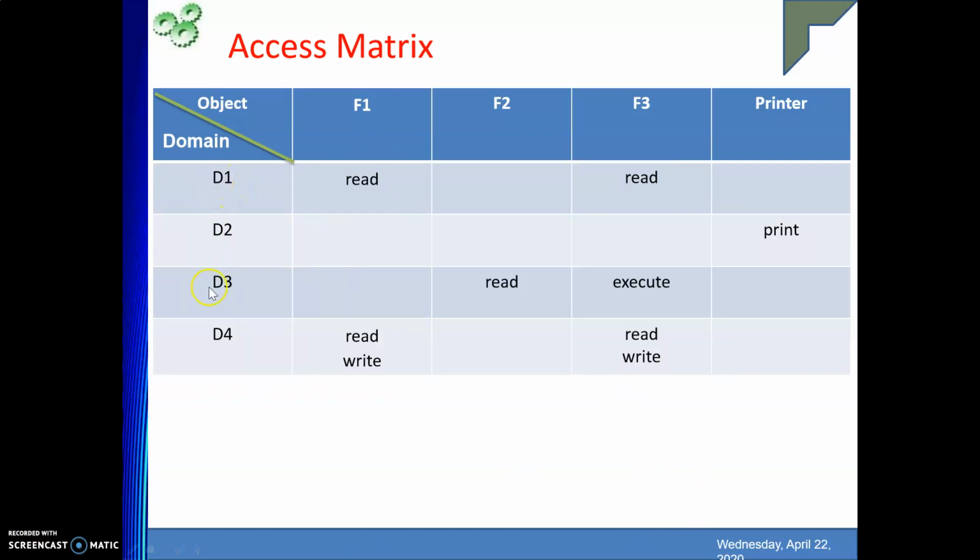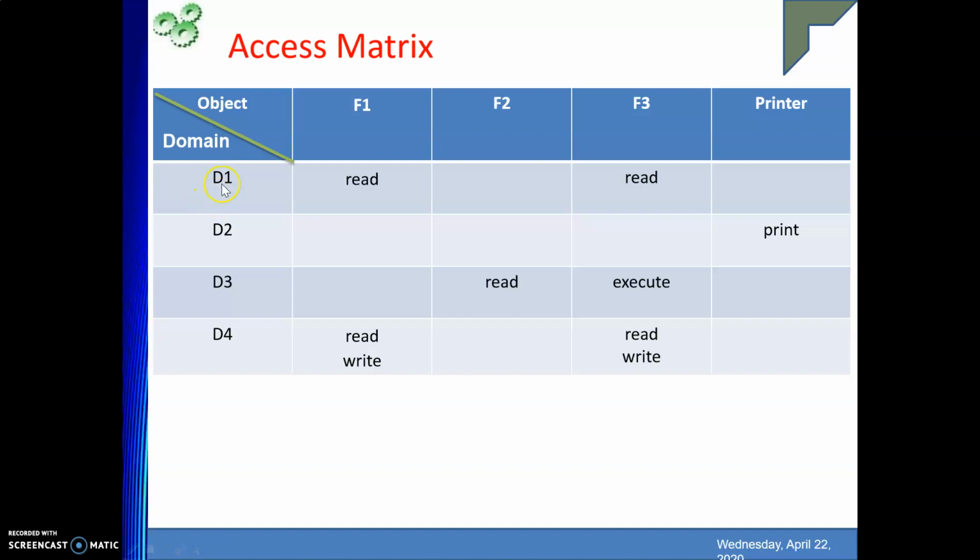This is an example. Say these are four domains shown here. This is our access matrix. These rows are our various domains: D1, D2, D3, D4. And columns are nothing but various objects. Here we are representing objects as file 1, file 2, file 3 and printer. And the entries are the access rights.